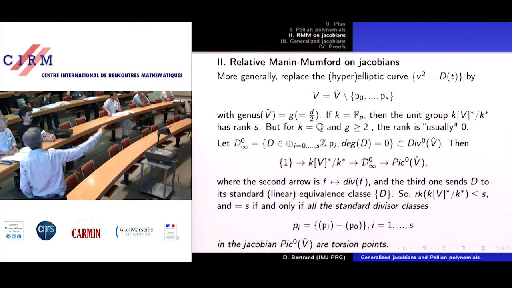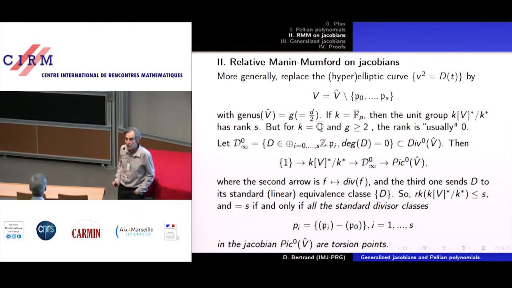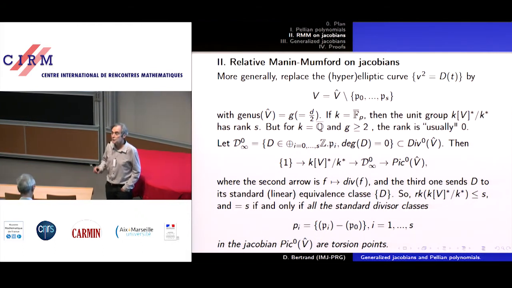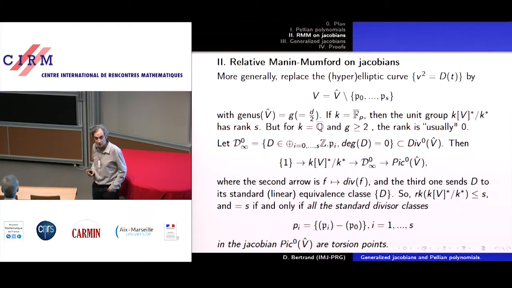On this slide only, I mention that if K is F_p bar, then the rank of the unit group modulo the constants is exactly equal to the number of deleted places minus 1. In other words, the situation is just the same as in number theory, as in Dirichlet's theorem, over F_p bar. But when you go, as we are, over Q bar, then this is false.